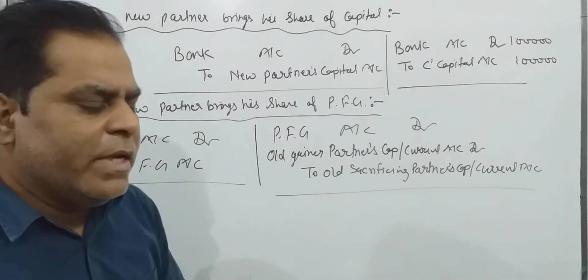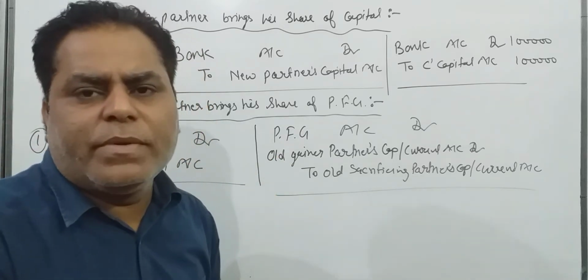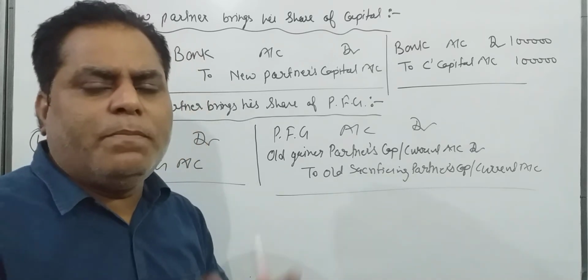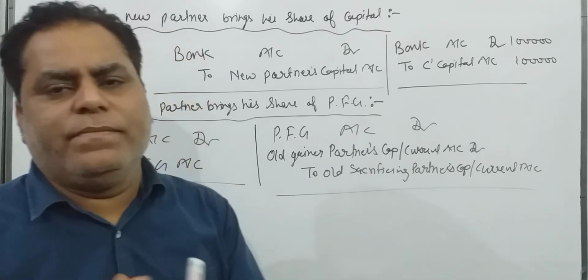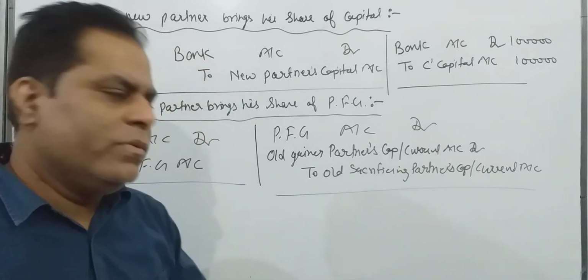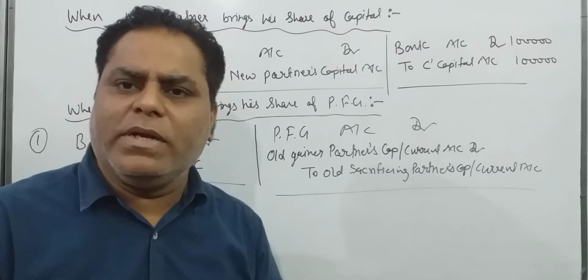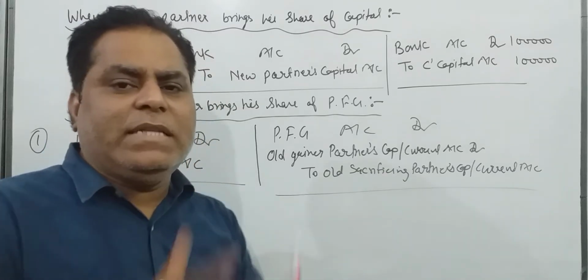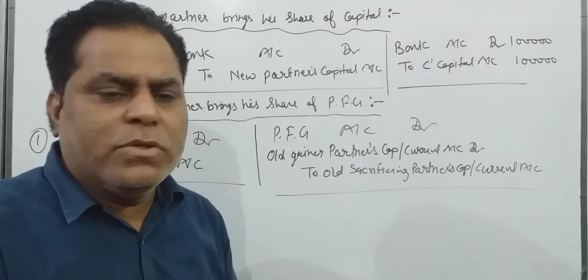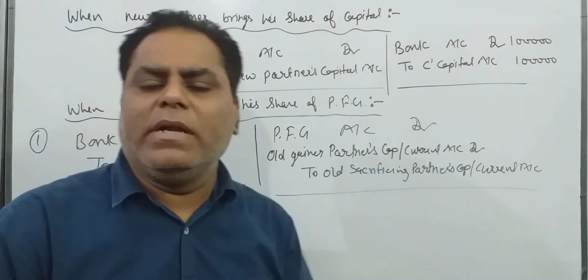One more thing: when a new partner joins the partnership firm, the partner who is sacrificing, we credit the amount to the concerned partner's capital or current account. But when an old partner gains instead of sacrificing, we debit their capital or current account.